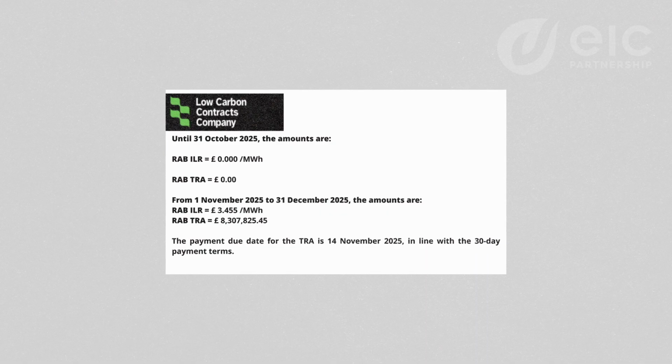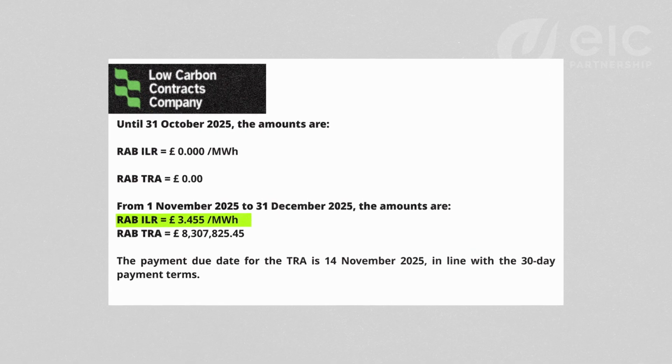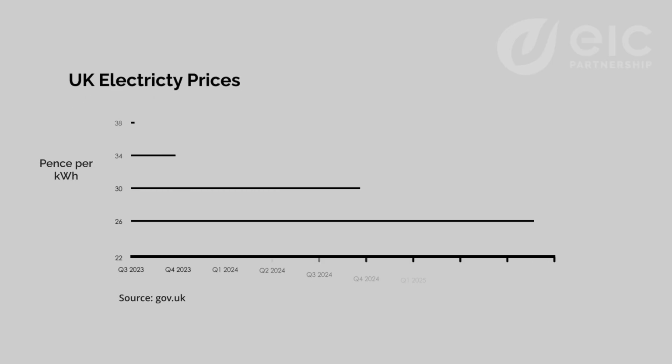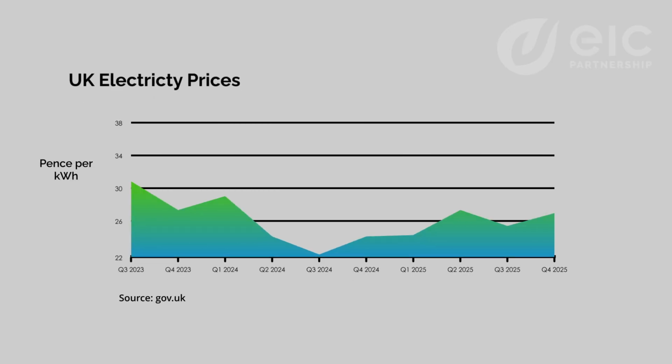How much will it cost? Current costs are still being announced. It looks like in the last quarter of 2025, the first charging period of RAB is going to be £3.45 per megawatt hour. Translated to pence per kilowatt hour, which is what you'll see on your invoices, that works out about 0.34 pence per kilowatt hour. Electricity prices at the moment are anywhere between 25 and 30 pence per kilowatt hour. It's not a massive hit, but over a large portfolio it will add up.